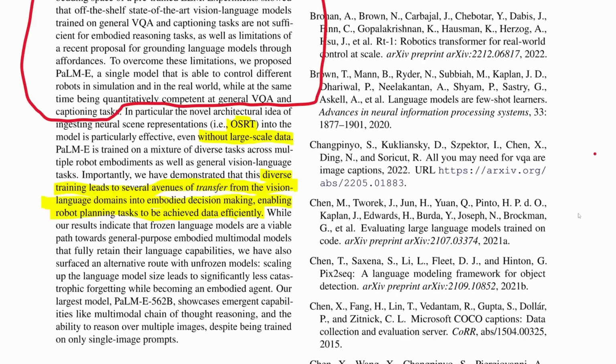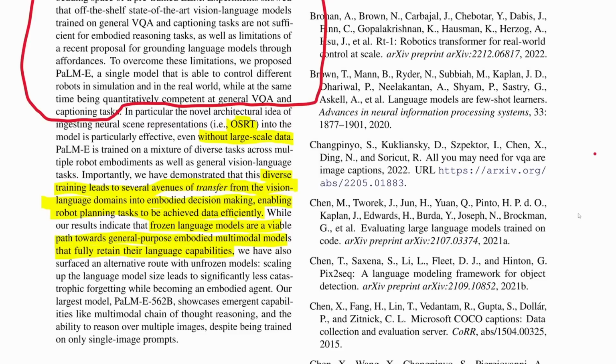Sure enough. So, true enough, they do show that positive transfer does occur. And the last thing they mention is that frozen language models are a viable path towards general purpose embodied multimodal models that fully retain their language capabilities, which essentially here, I guess they're pointing at the fact that by freezing the language model, they can avoid catastrophic forgetting and not have to worry about that while still getting okay performance.